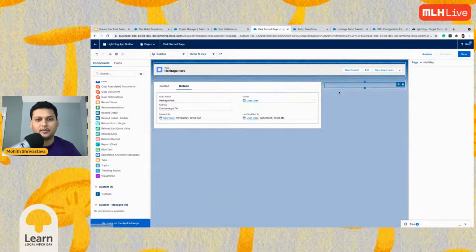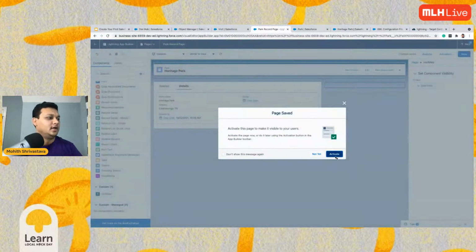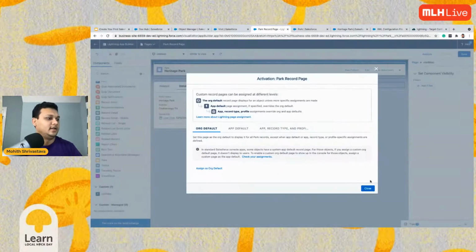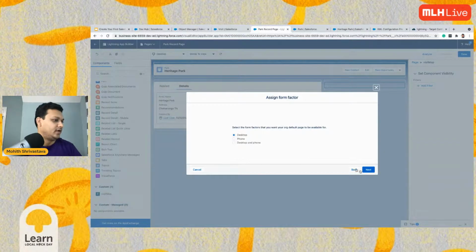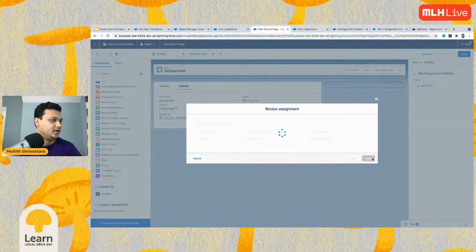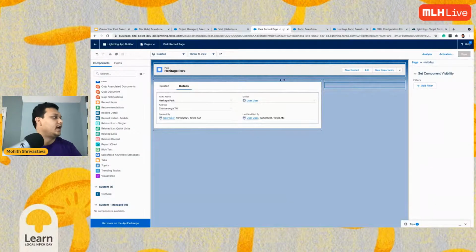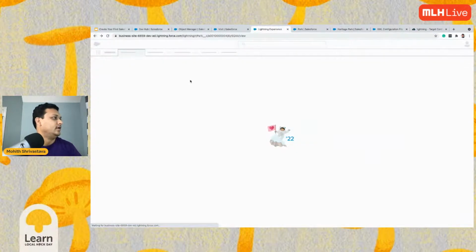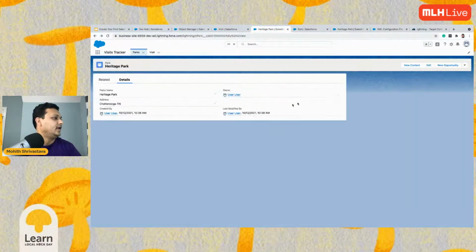Now I can drag and drop it here. Currently it is empty because our HTML is empty. Let me activate it, and let's assign this as our default for our experience here. Now if I look at this, it is there, but we don't see it because there is nothing.